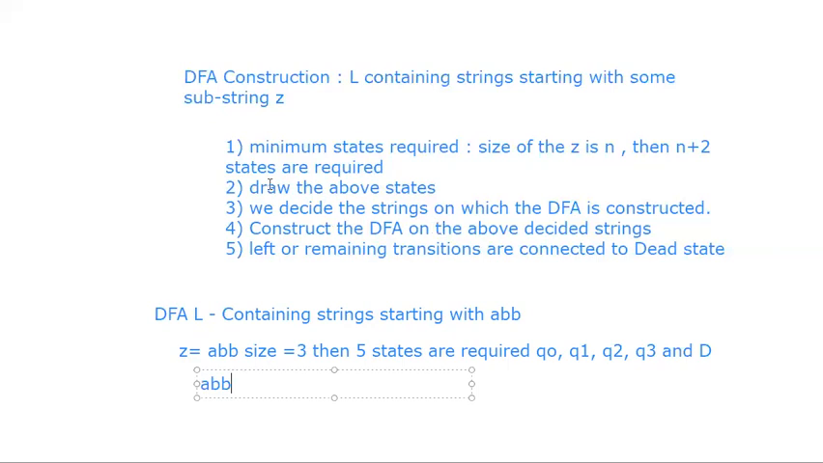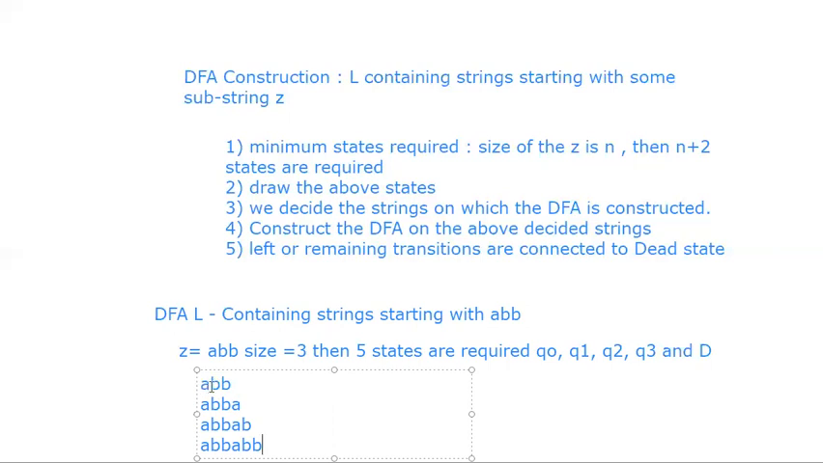Anyway, draw the above states. I will show you how to draw the states and connect the DFA. Decide the strings now. ABB. As in ending with, we keep ABB as the ending string. Now in starting with, you should start with ABB and take the first character. Then start with ABB and take the first 2 characters. Then start with ABB and take the first 3 characters. So these are the strings.